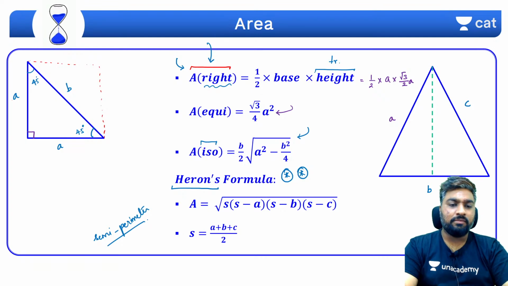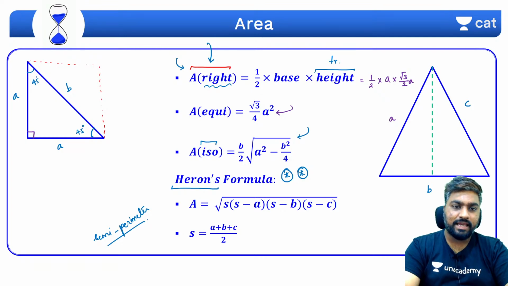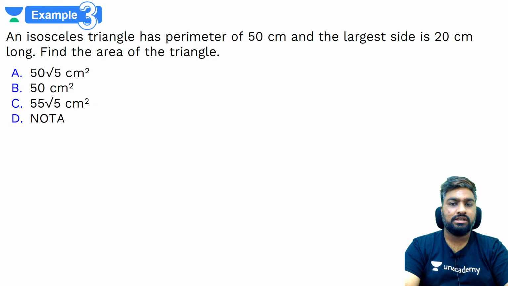Done. So these are the formulas of area of triangle. Now we'll be using example questions. We'll be trying out multiple ways of doing the same question.